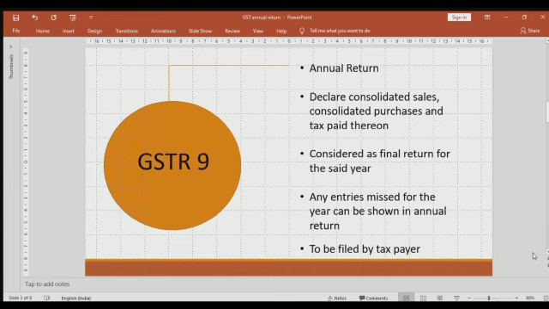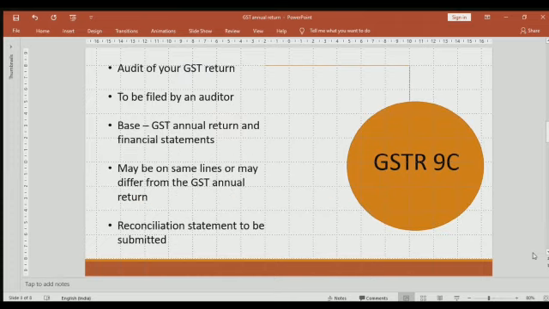Whereas this GSTR 9C is being prepared by the auditor. This return, GSTR 9C, is basically an audit of your GST return. Here there is a comparison between the books as well as the GST annual return which you have filed. It may be on the same lines as the GST annual return or it may be different. In case it's the same, there will not be any discrepancies.